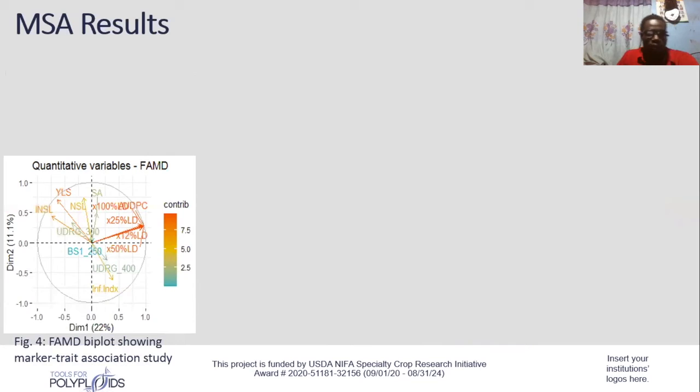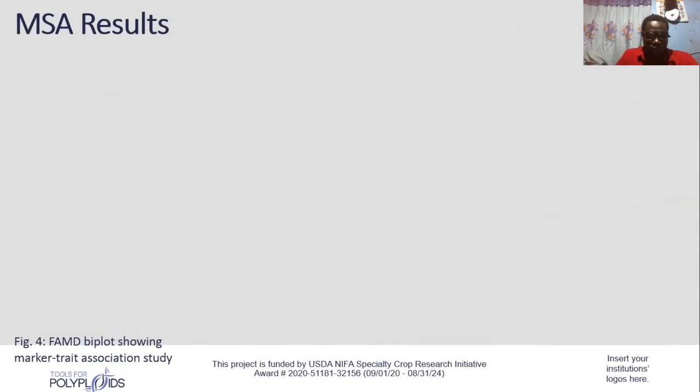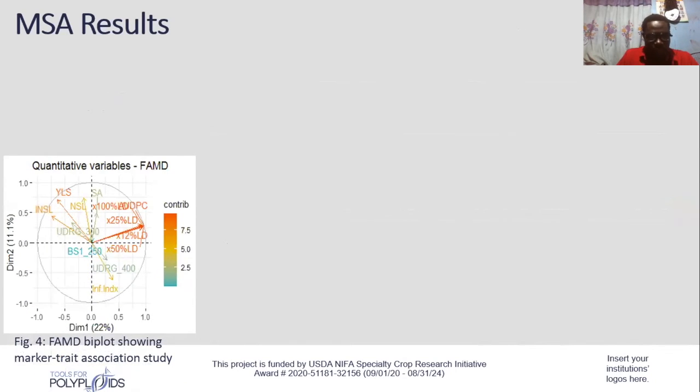Okay, when we did the farm analysis to see the correlation between the genes and the morphological data, we used 2 genes. We studied the BS1 gene, which is known to encode resistance to blood circulatory disease, and we also tried to see the effect of another gene, a disease gene, which has equally been implicated to contribute to blood circulatory resistance in Musa.